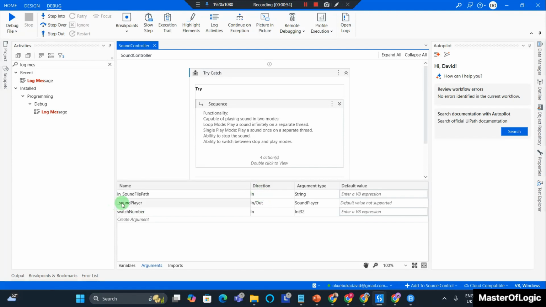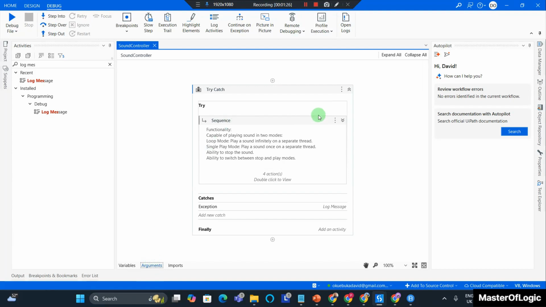For that, I'm going to rename the arguments of the sound player class. So I'm going to change this to in_sound player. And for the switch number, in fact, the sound player is not an in, so it's an in or out. So it's going to be IO_sound player. And for the switch number, it's going to be in_switch number. I hit Ctrl S to save, and we are good.